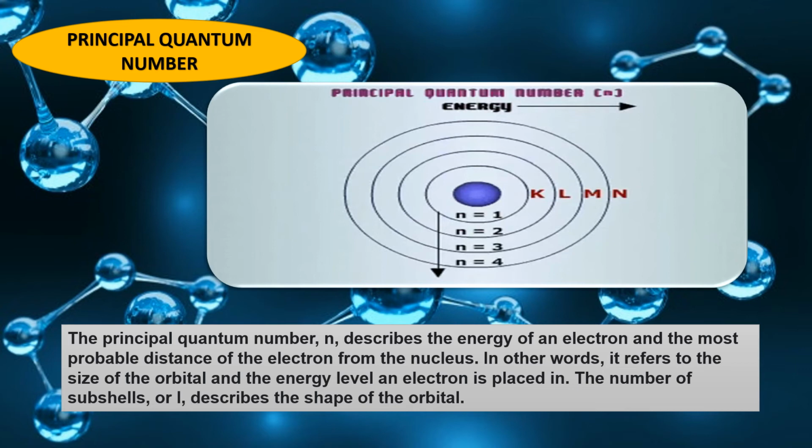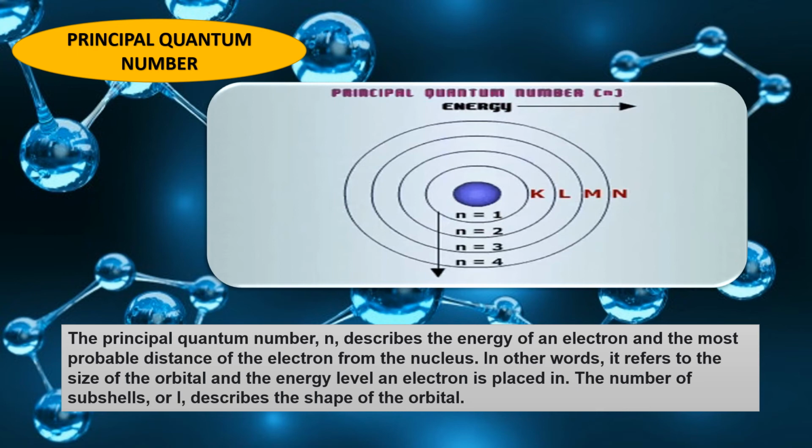The number of subshells, or l, describes the shape of the orbital. There is a formula, 2n squared. It is in your book, where n is the principal quantum number and 2n squared decides the maximum number of electrons in an orbit.